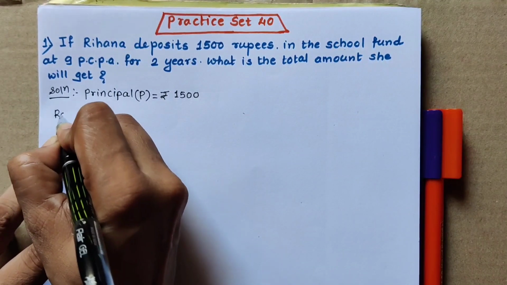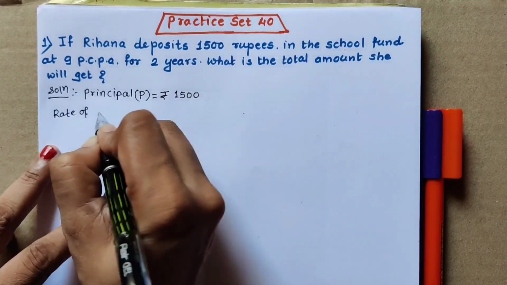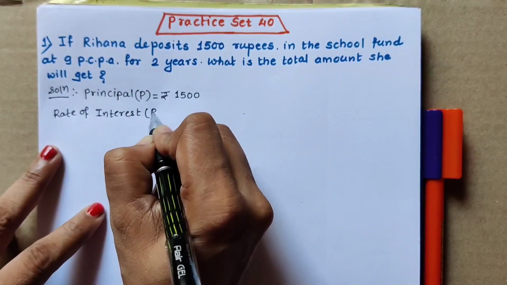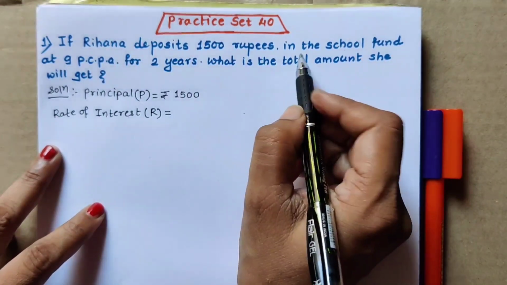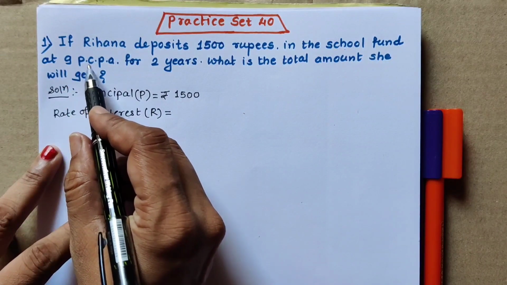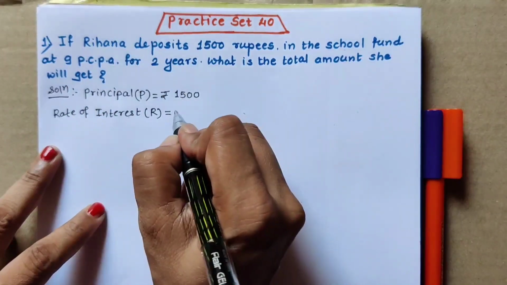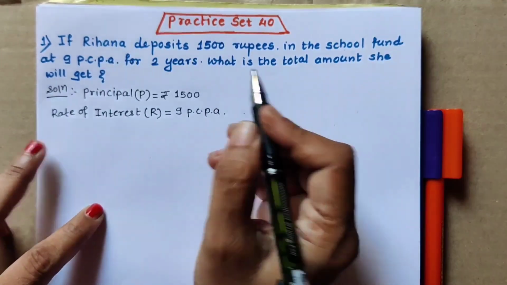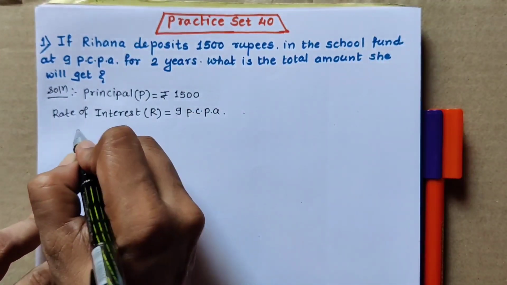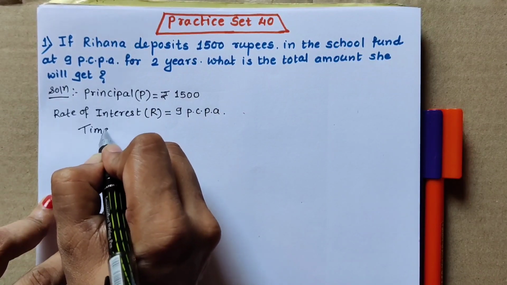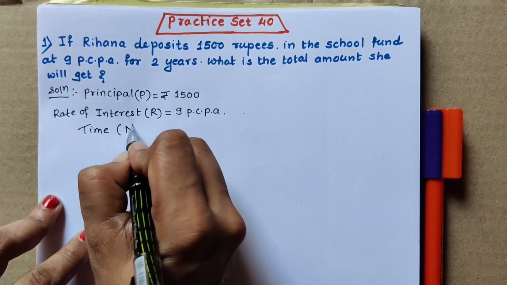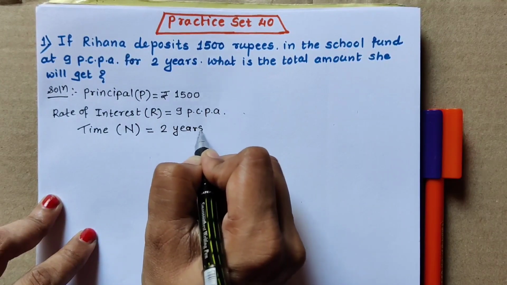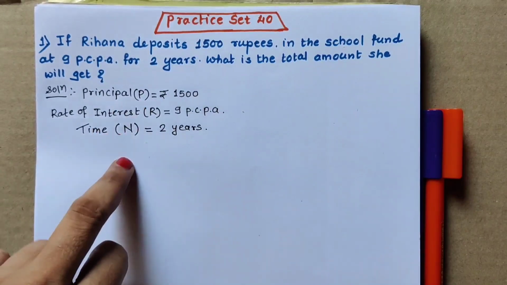Now rate of interest, denoted by capital R, is given in the school fund at 9 PCPA. PCPA is always the rate of interest. So 9 PCPA is the value of R, and for 2 years, that means time is always the number of years N, which is 2 years. So in this way first write the values of P, R and N.